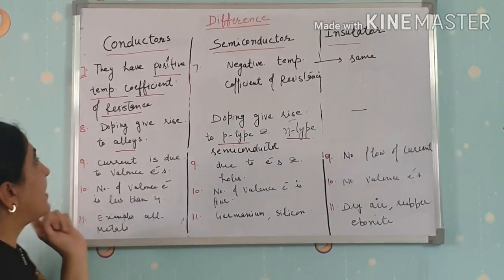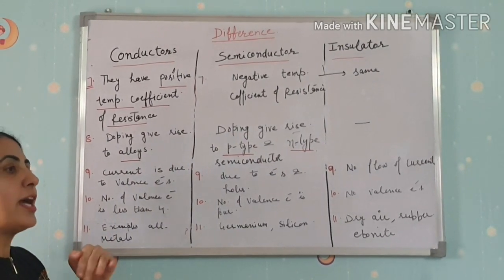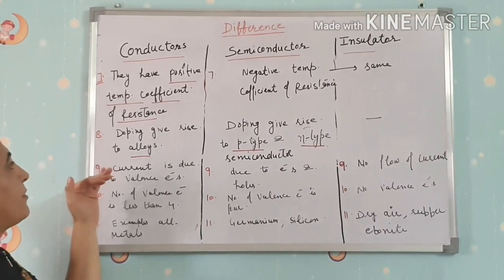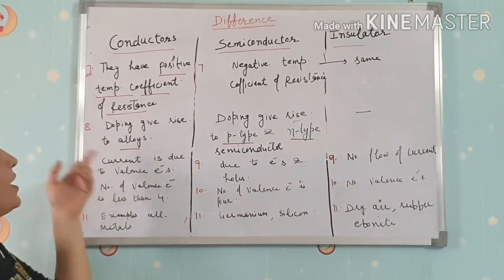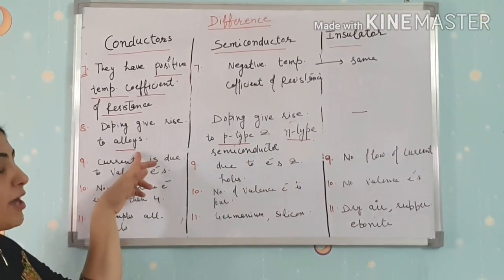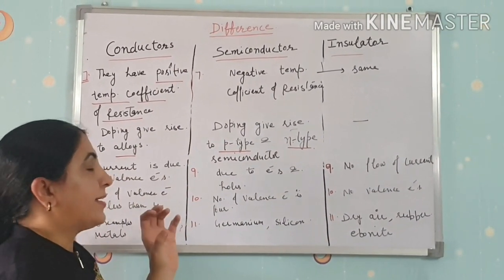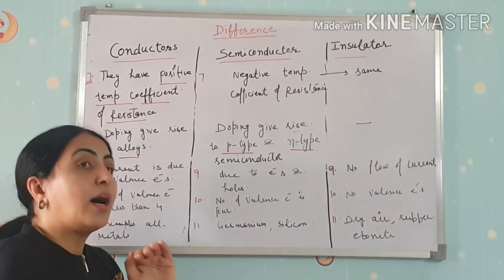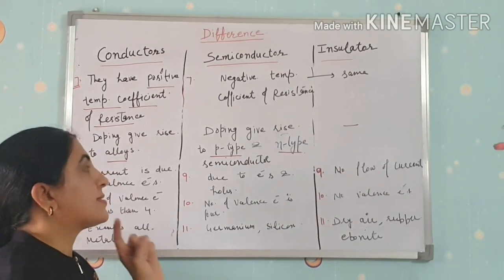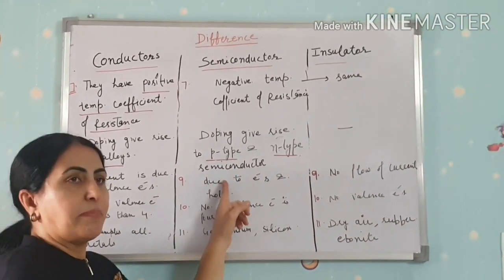Okay. Next point, 8th point, doping. Doping means when we add another metal, any impurity. Clear? When we add another metal to a conductor, then it becomes an alloy. And in the case of semiconductors, when we add impurity to a pure semiconductor, that is germanium and silicon, then the semiconductors formed are p-type and n-type semiconductors.